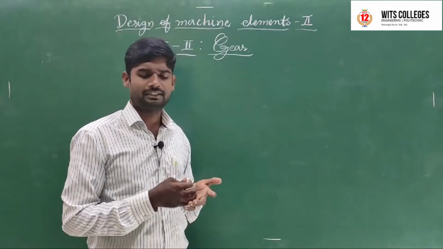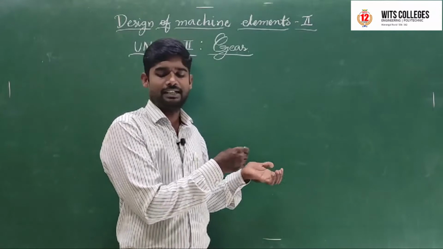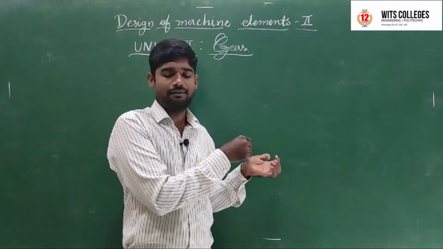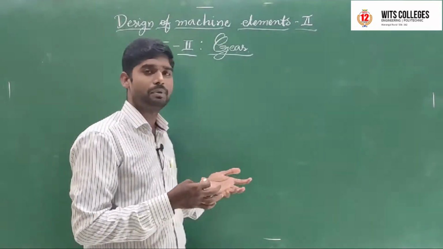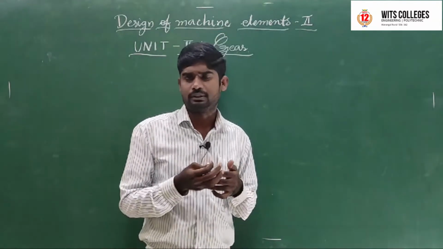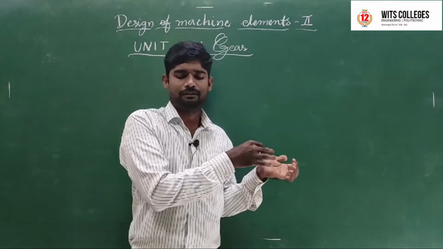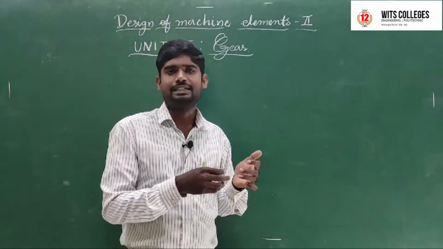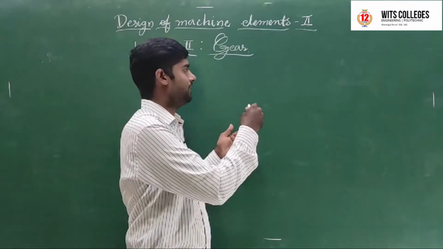In the earlier class we already discussed that the slip of a belt or a rope is a common phenomenon in the transmission of motion.